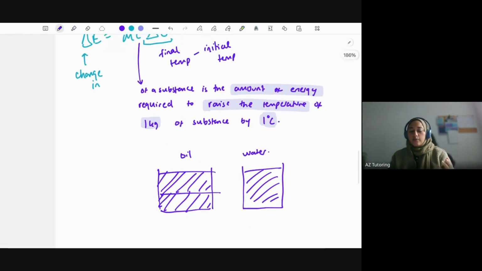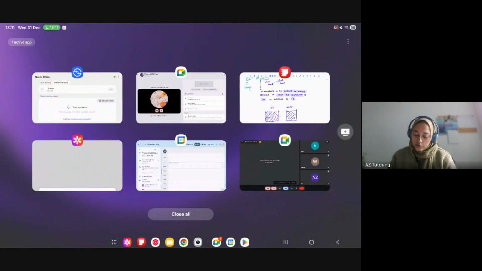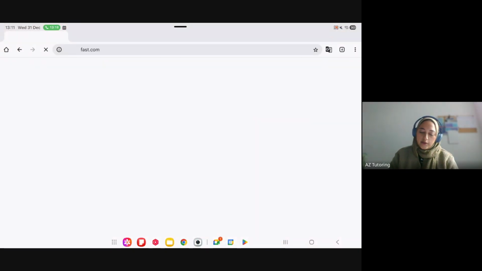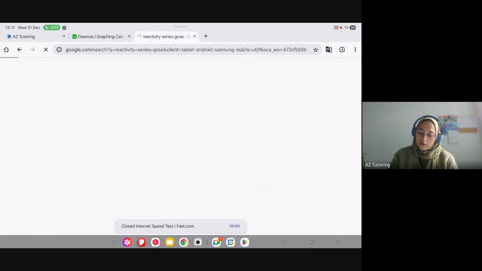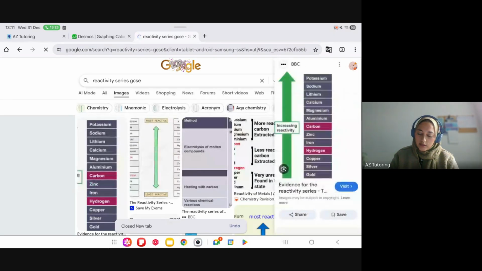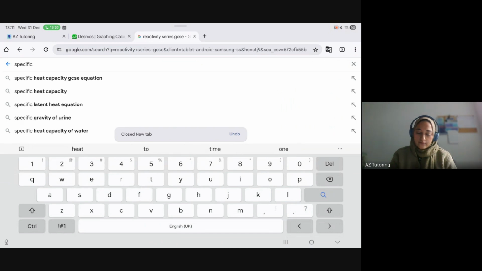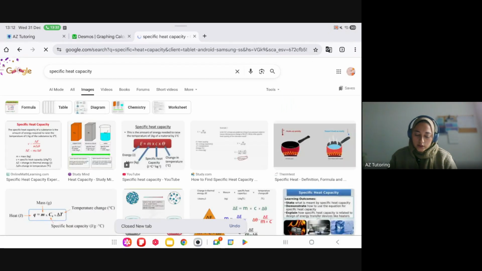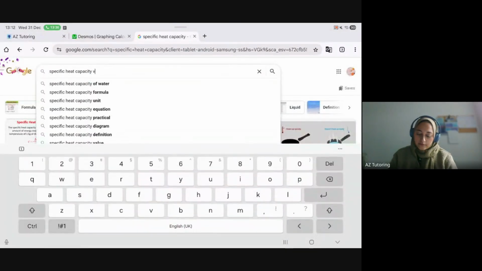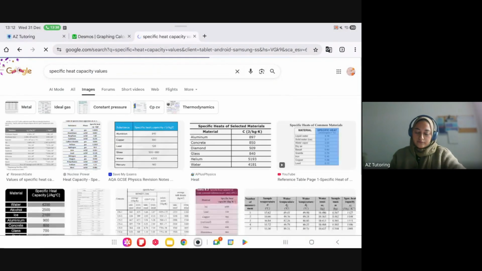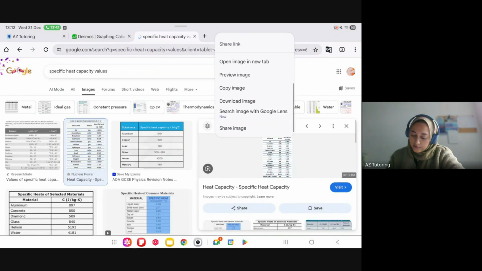So specific heat capacity values, we already know them. So I can give you some as an example just to show you what they look like. They usually give you this table in the exam. Okay, let's have a look. Specific heat capacity, I want the values. Yeah, so for example, we've got some here. Let's copy these over.